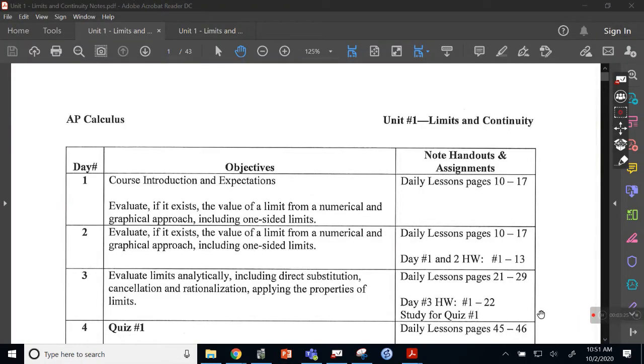The next thing I'll talk a little bit about is how class is being run this year. At the beginning of each unit, the students will be given two sets of work. They're going to be given the notes, which look like this. These are the notes.